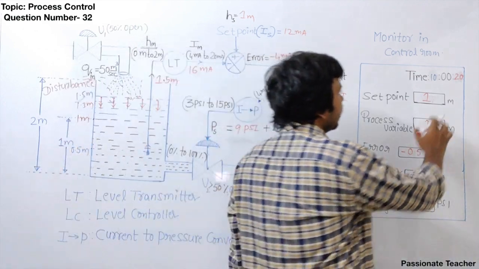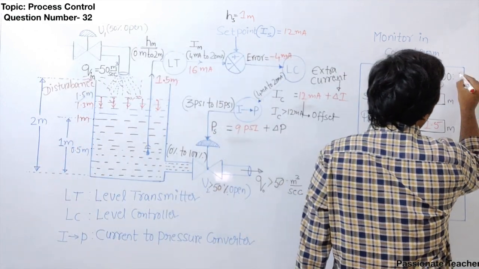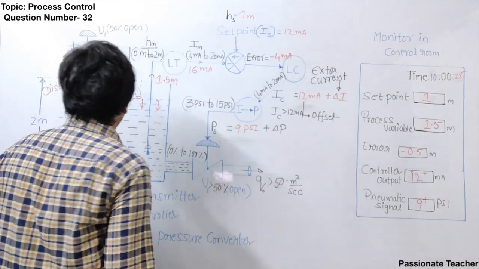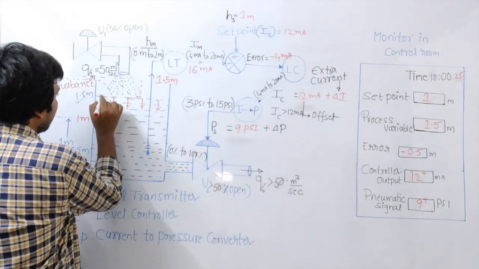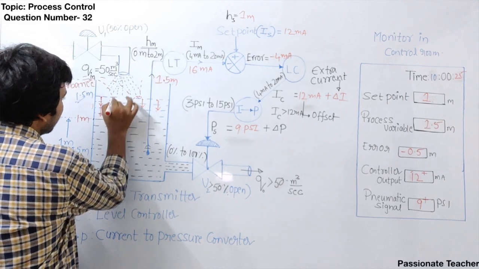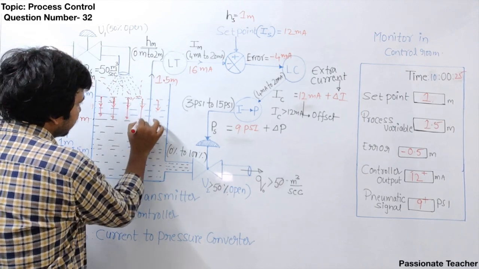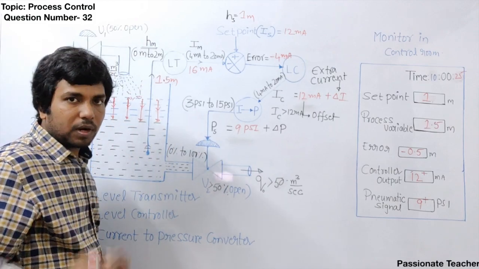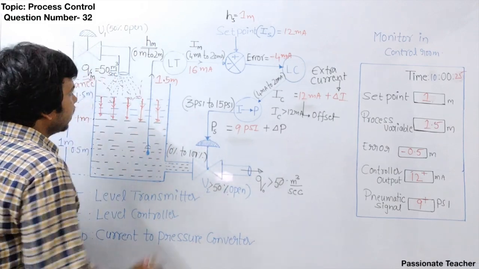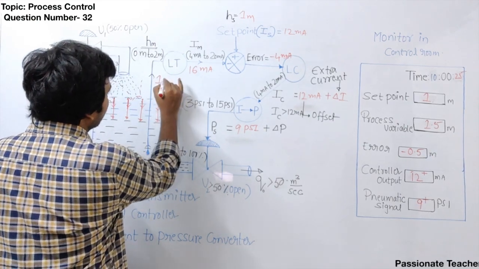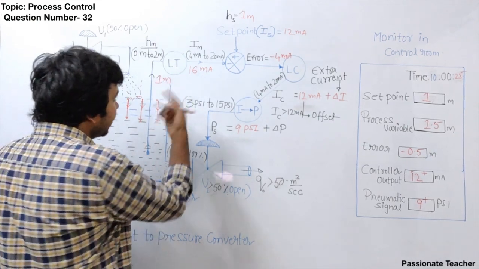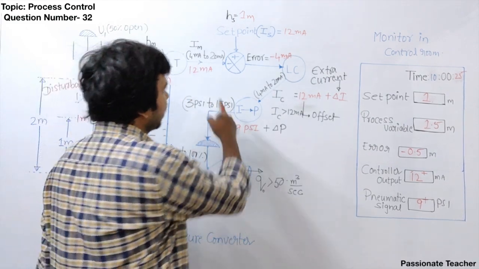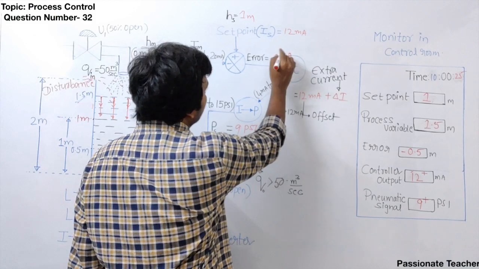So let's wait for up to 10-25 seconds. Maybe if you wait 15 or 25 seconds, the water level is going to come back to the normal height, that is 1 meter. Clear? So if the water level comes back to 1 meter, then we can say the level transmitter will measure this as 1 meter and again it will generate 12 milliampere current. If it generates 12 milliampere current, now the error will be equal to 0 milliampere.